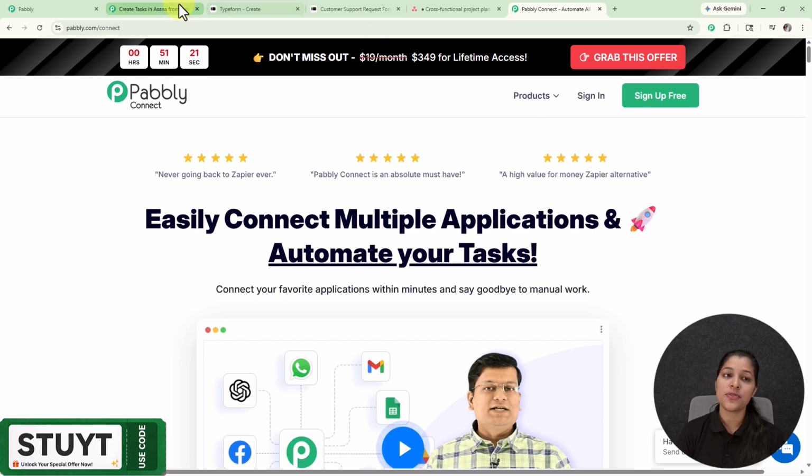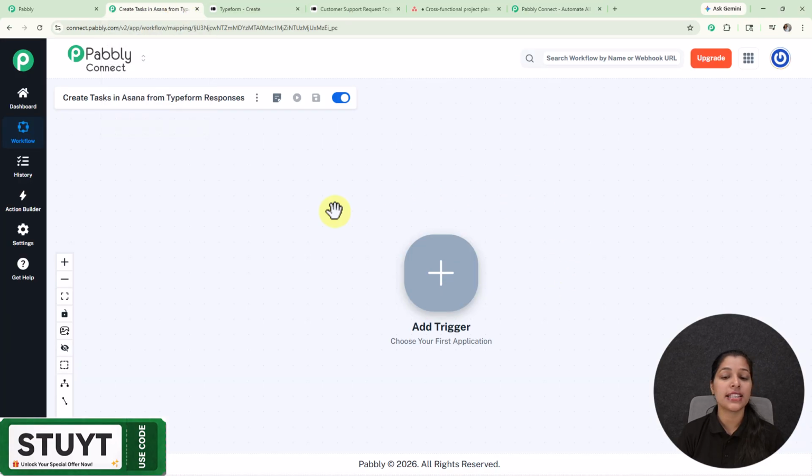And now let's move on towards my workflow page, where we are getting this option for adding the trigger. Now you might be wondering, what is this trigger? Pabbly Connect basically works on two principles, that is trigger and action. Trigger defines the application which is going to initiate our workflow, and action defines the application where we are going to perform some task.